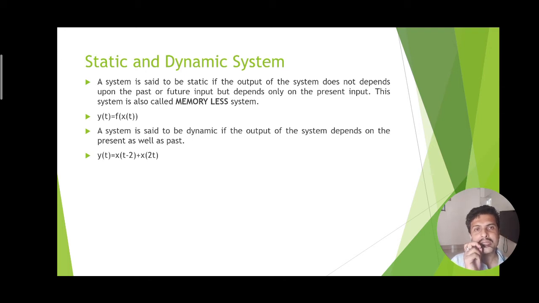Similarly, dynamic system is another system which might have the presence of memory within the circuit, which can store the previous input or previously processed signal. So such a system produces the output depending on the present input along with the stored value of the previous inputs. An example is given as y of t equals x of t minus 2 plus x of 2t. So 2t is nothing but the scaled timing, 2 times the present time, and x of t minus 2 means it's a delayed input.